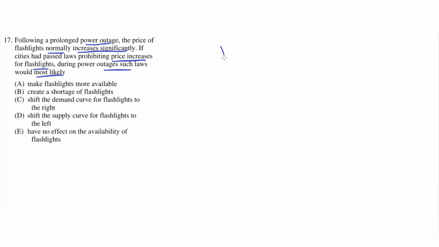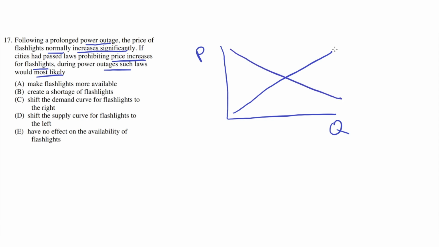So we can answer this question by drawing out a simple graph, where price is on the y-axis and quantity of goods is on the x-axis. And this would be a simple supply and demand graph, where this is supply, this is demand. So we're told in the first sentence that the price of flashlights normally increases significantly, and this is because the demand increases. Because after a power outage, there's little light and people want flashlights to see. Therefore, demand will shift to the right because of this power outage, and this would cause the increase in price.